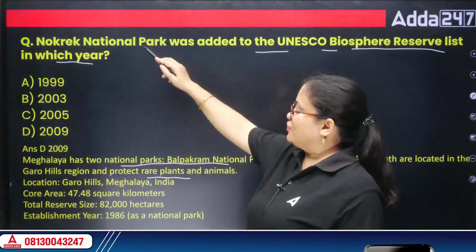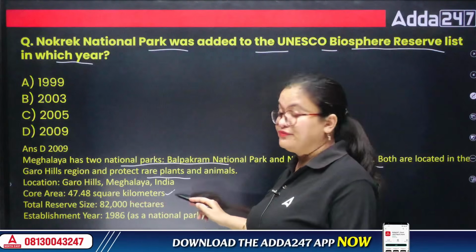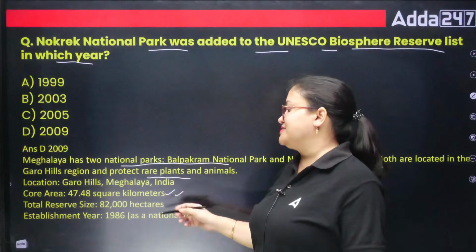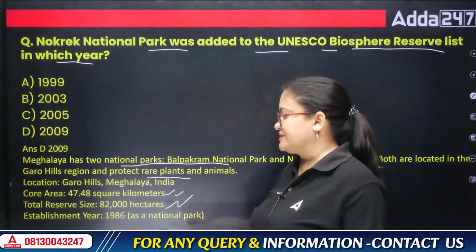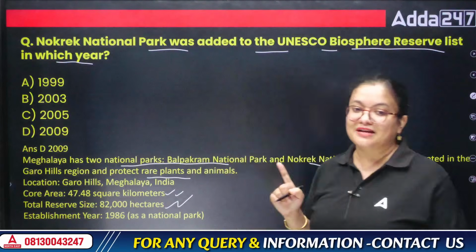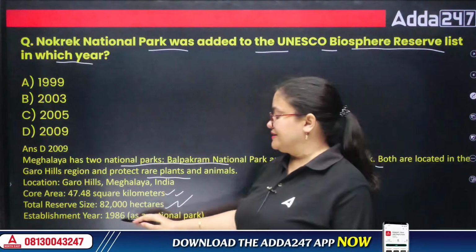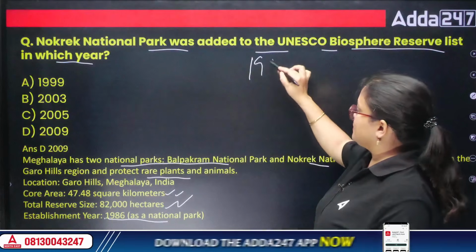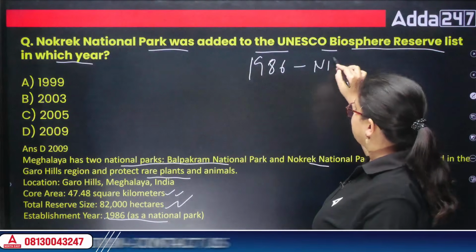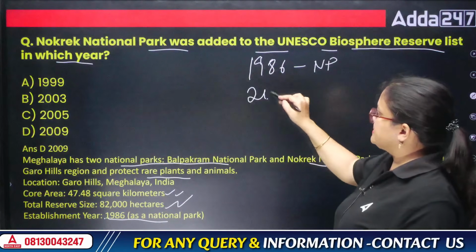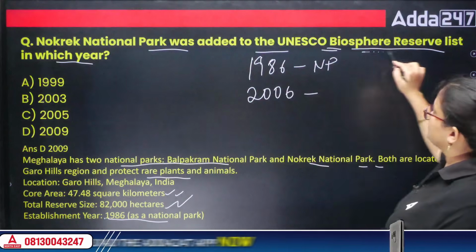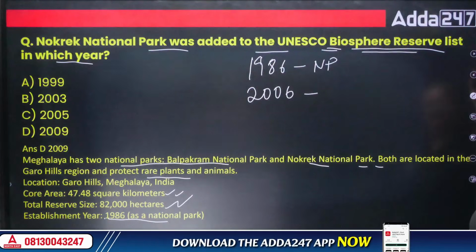The area of Nokrek National Park is around 47.48 square kilometers. Total reserve size is 82,000 hectares, and it was first established as a national park in the year 1986. In 1986 it was established as a national park, while in 2009 it was given the UNESCO Biosphere Reserve status.